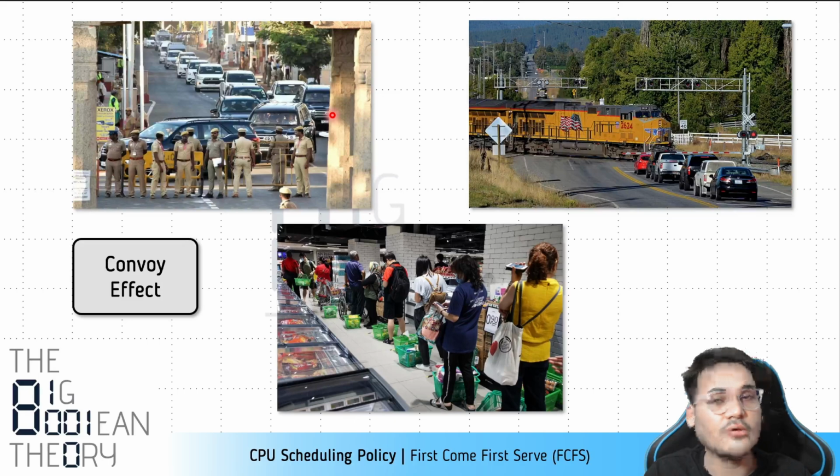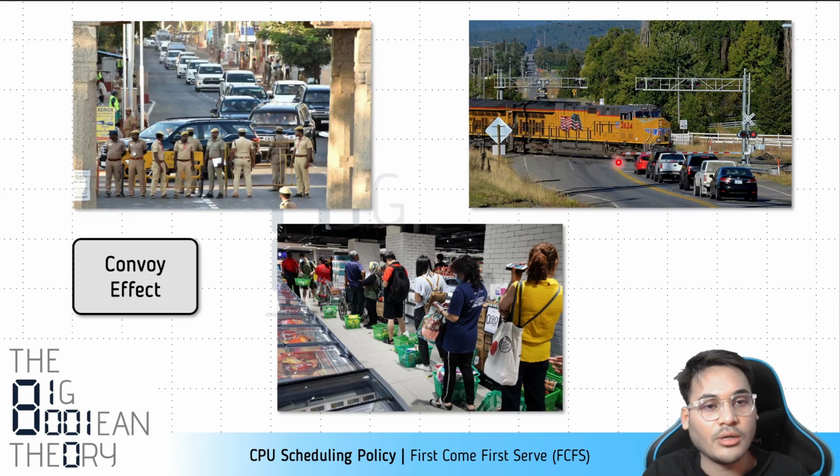So you can see in those cases a big convoy can make other individual cars wait, right? Each of the 20 persons sitting in those individual cars, their turnaround time, basically the time that they would have taken to cross the traffic, increases. They have to wait a lot because of this one big convoy, right?